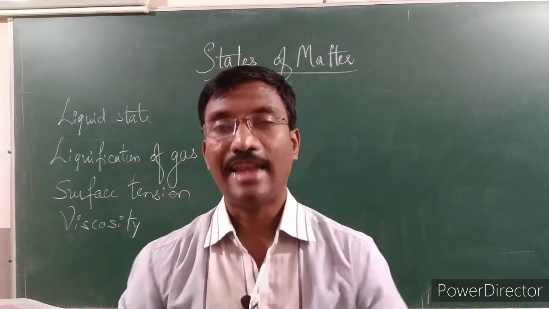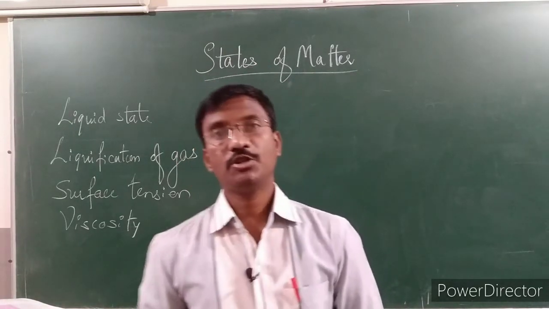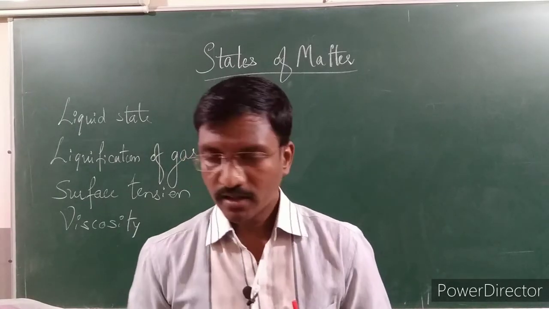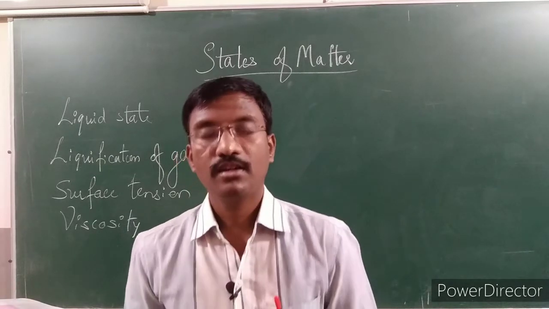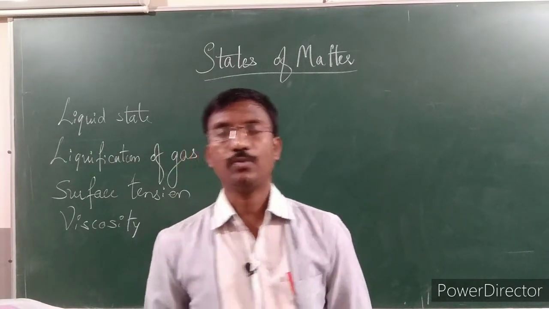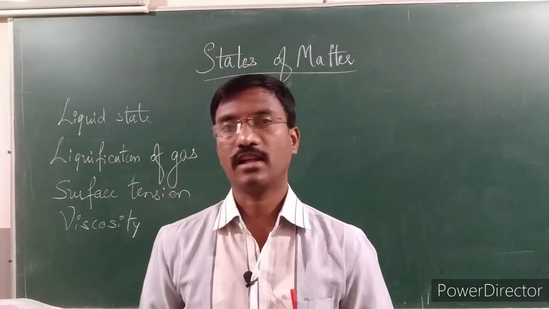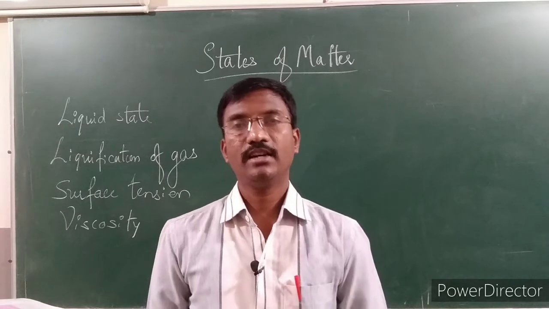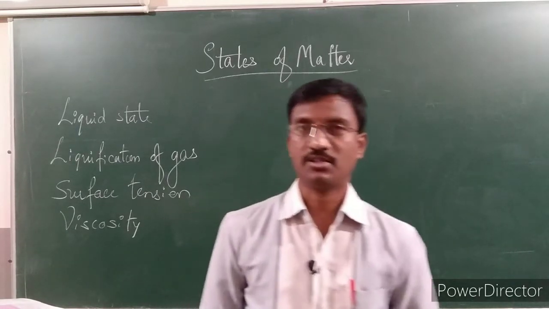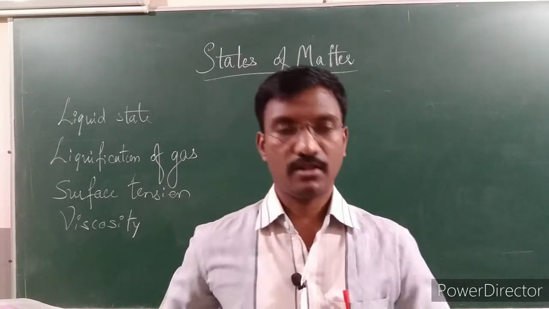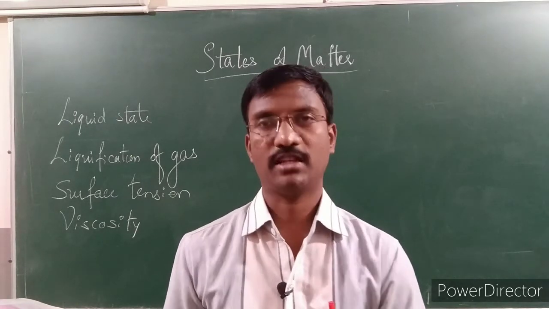In the last class, we observed the continuation of the gaseous laws. In the states of matter, there are three types: solid, liquid, and gases. In the gaseous state we have discussed some laws: Charles' law, Boyle's law, and Avogadro's law. Based on these, we derived one important equation, the gas constant R. Based on that, I hope you can differentiate ideal and non-ideal gases.